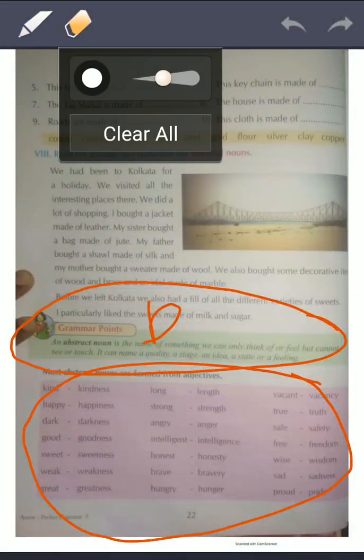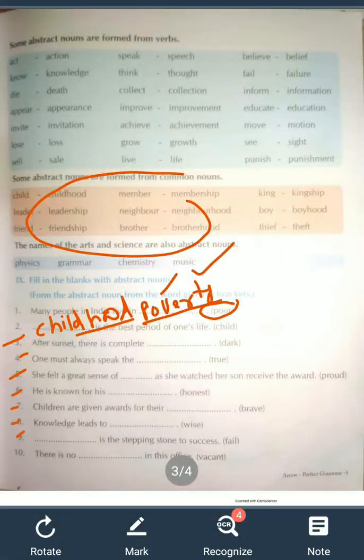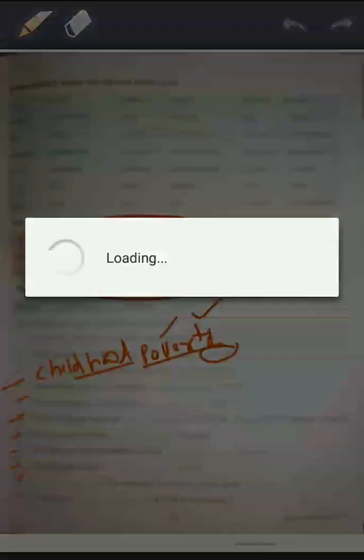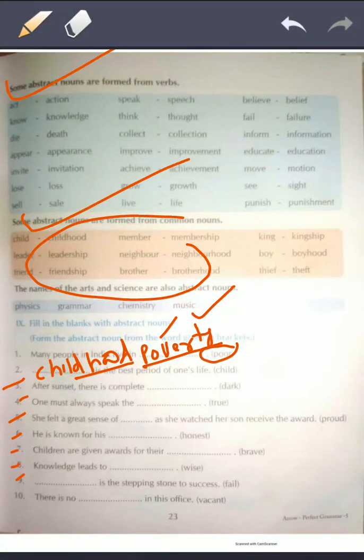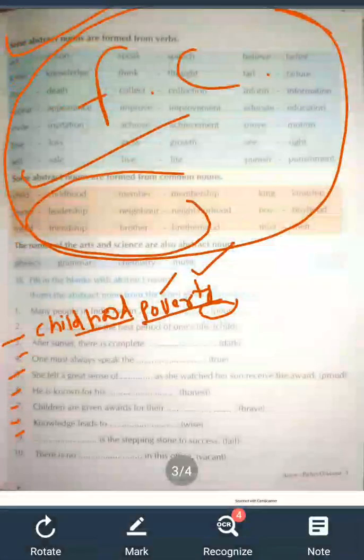Yes, that rule, that definition you have to write in your fair copy, and that rule you have to write in your fair copy. Here you can see this rule. Okay, these rules you have to write, all the things in your fair copy. Okay, fair copy you have to write, and you have to solve these questions and send me the homework for correction.